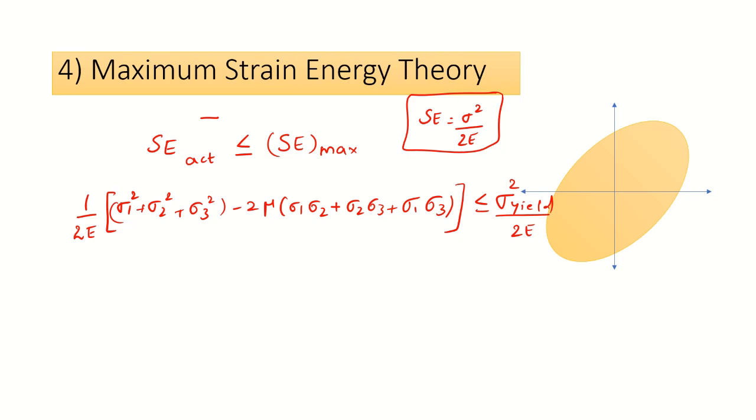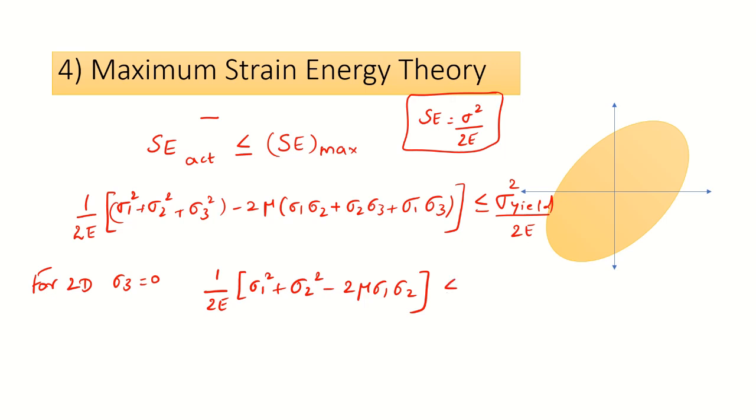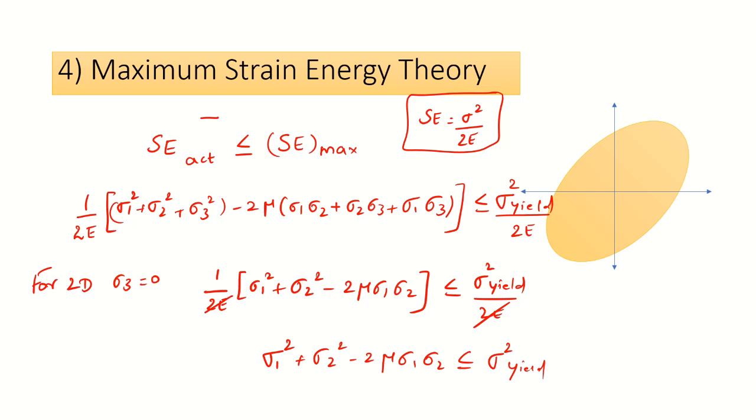So for 2D cases, sigma 3 is 0, so we'll be getting 1 by 2E times sigma 1 square plus sigma 2 square minus 2 mu sigma 1 sigma 2, which must be less than or equal to sigma yield square by 2E. After cancelling 2E on both sides, I'll be getting sigma 1 square plus sigma 2 square minus 2 mu sigma 1 sigma 2, which must be less than or equal to sigma yield square. This is an ellipse equation, so I'll be getting an ellipse. This is sigma 1, sigma 2, minus sigma 1 and minus sigma 2.